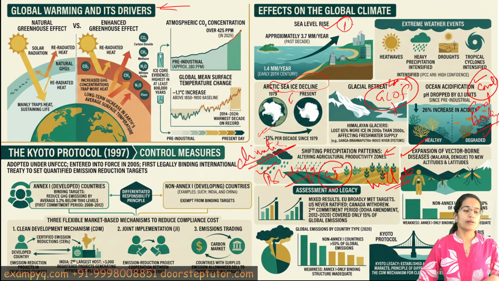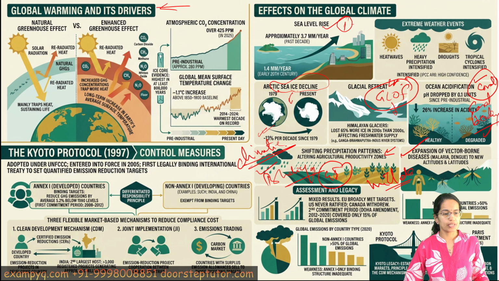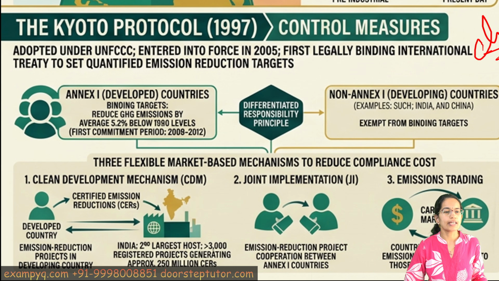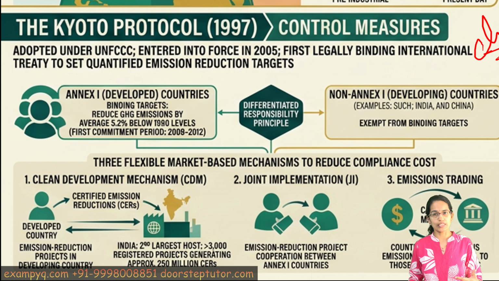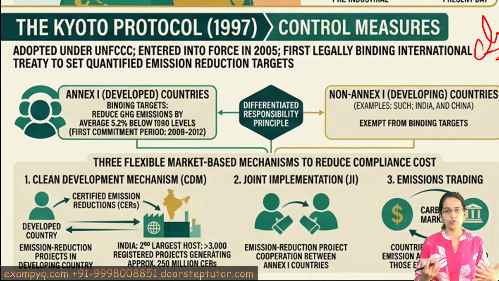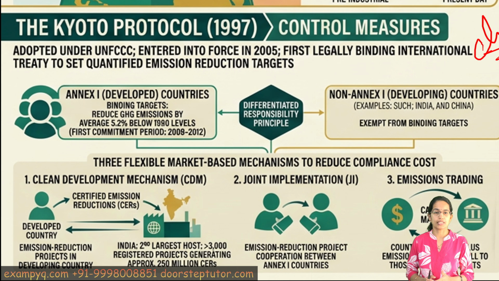Now, as we come to the control measures, there has been a huge debate from the Kyoto Protocol to the Paris Agreement, and there have been numerous developments between Annex 1 nations and non-Annex 1 nations, as they are called, so developed versus developing nations. They have what is called CBDR, the Common but Differentiated Responsibilities principle.